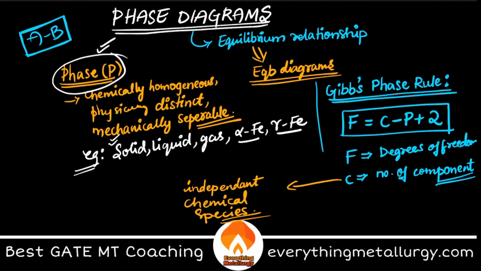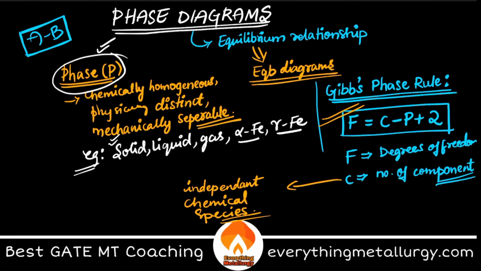Okay, so based on these two, you have this relation, which is my Gibbs phase rule. The degrees of freedom is equal to the number of components minus the number of phases plus 2, right? Now, based on the number of components, we have different systems.